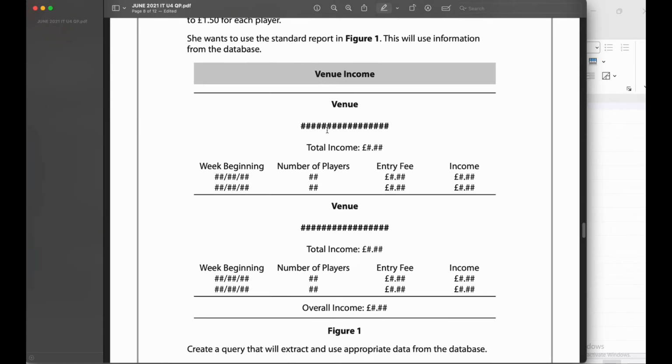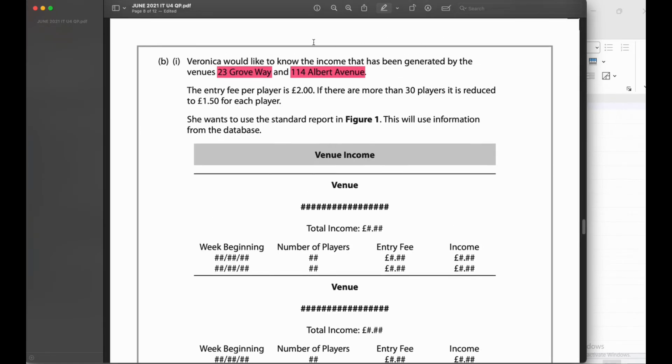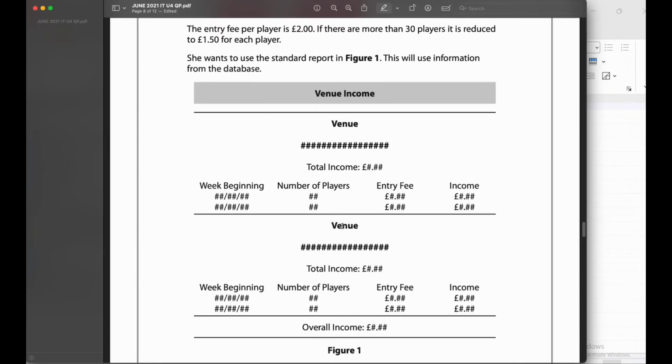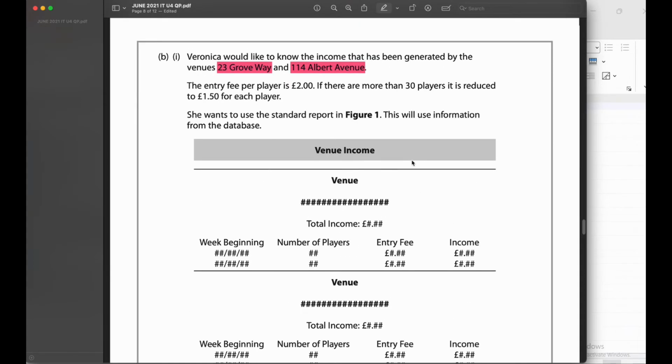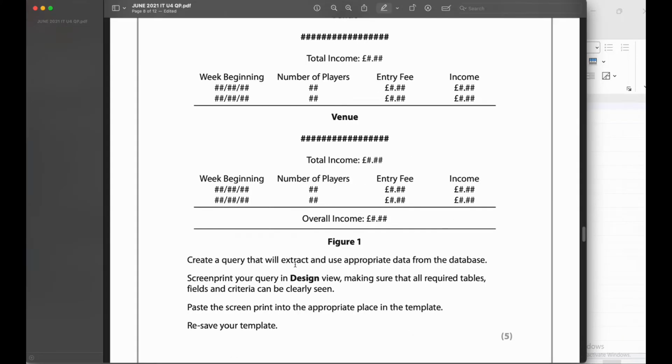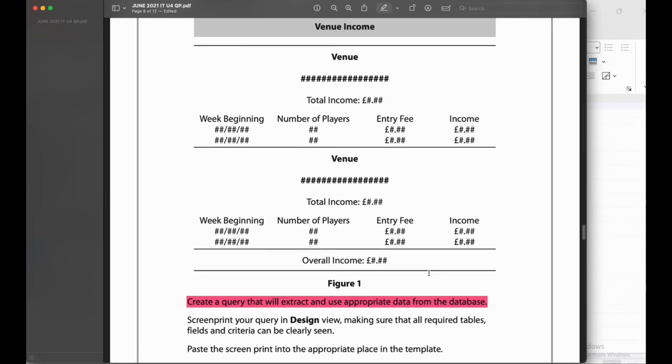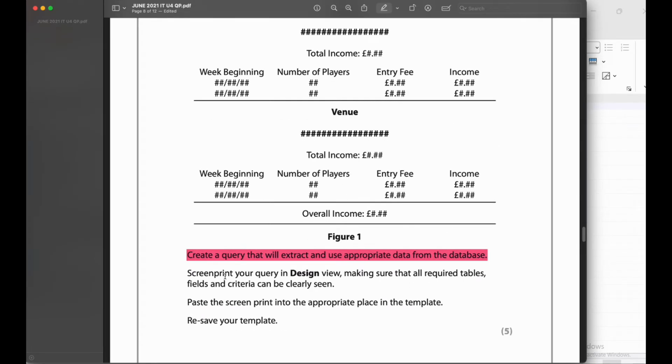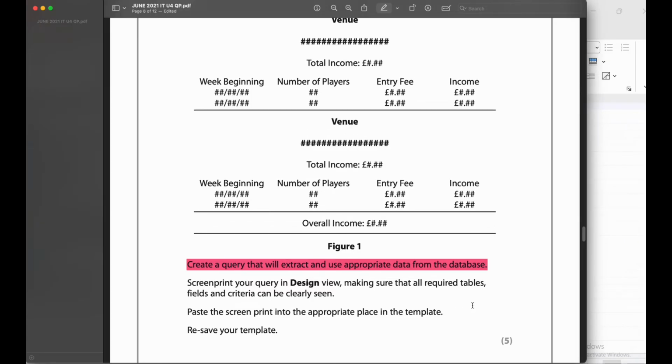So they take the information from the database. So we have to create a report actually. For that, first of all, create a query that will extract and use appropriate data from the database. Then we have to come up with a report. So screen print your query in design view. You shift it to the design view and take the screenshot. Make sure all required fields, tables and criteria can be clearly seen. Then you have to paste it to the evidence template, then resave it.